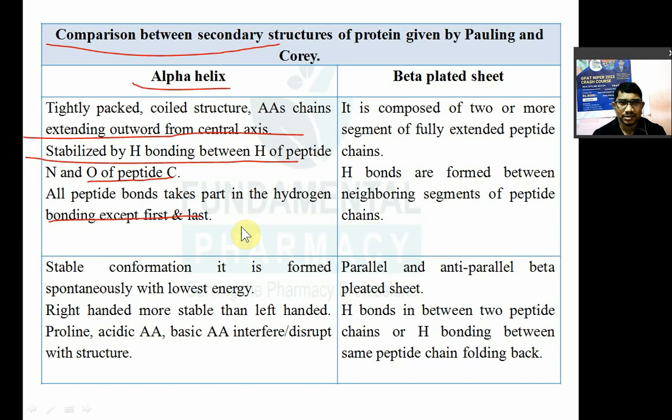In the alpha helix, all the peptide bonds in the peptide take part in the hydrogen bonding except the first and last peptide bond. Alpha helix is a stable conformation, formed spontaneously with the lowest energy. That's why it is stable. A right-handed alpha helix is more stable than a left-handed alpha helix. A few amino acids will disturb or destroy the structure of your alpha helix: proline, acidic amino acids and basic amino acids.